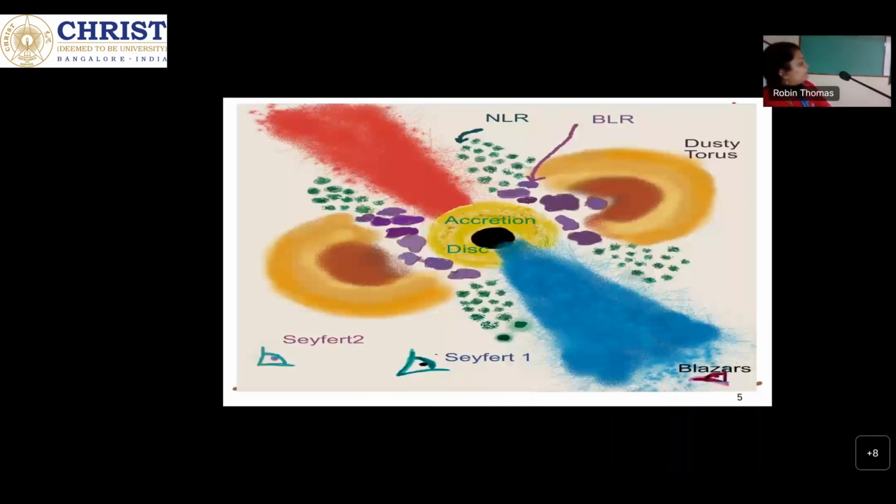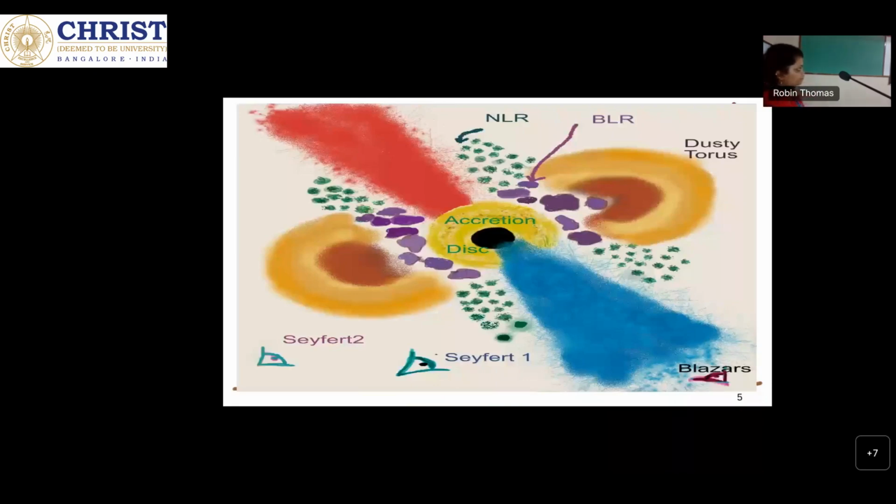Now the Fermi Gamma Ray Space Telescope has two main instruments. The first one is LAT, which mainly observes the gamma ray emission. The LAT is the Large Area Telescope, which observes emission in the range of 20 MeV up to 1 TeV. Another instrument is GBM, or Gamma Ray Burst Monitor, which detects gamma rays in the range of 8 keV to 40 MeV.